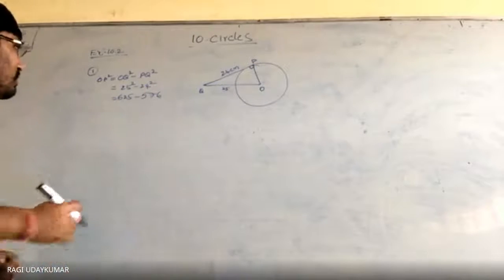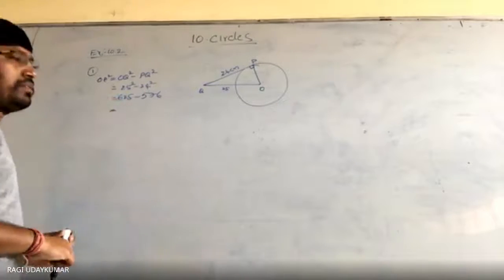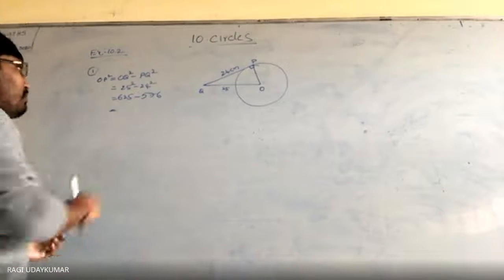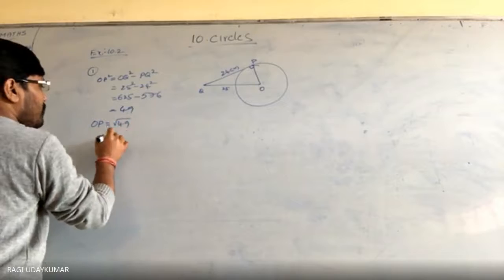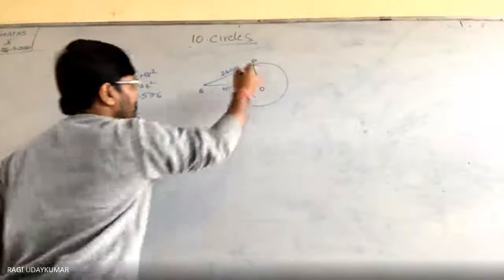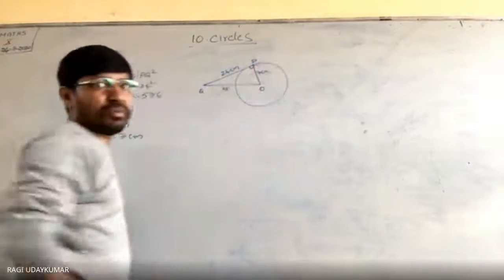576 is done. Okay, so if we subtract the two, what do you get? 25 minus 24 is 49. OP is equal to the square root of 49, which is equal to 7 centimeters. So therefore the radius is 7 centimeters.